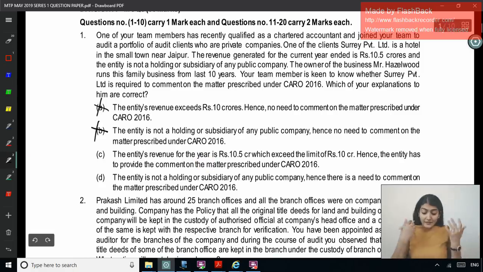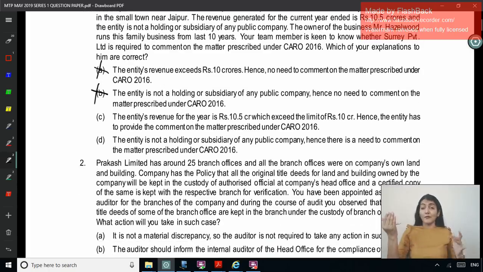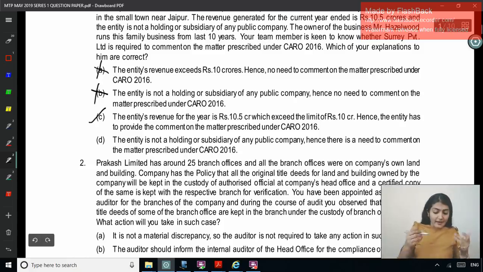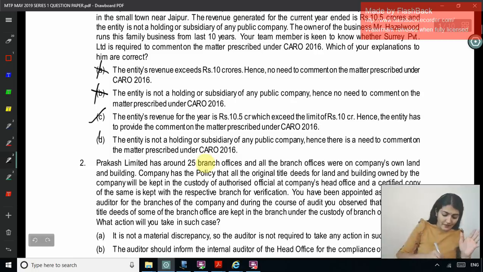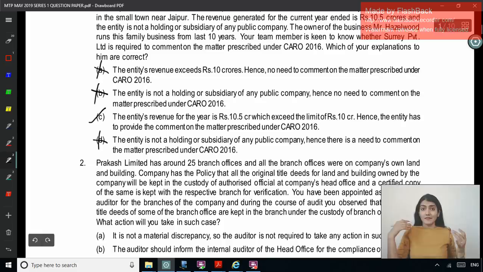Option C: the entity's revenue for the year is 10.5 crore, which exceeds the limit of 10 crore. Hence, the entity has to provide comments on the matters prescribed under CARO. Yes. And the last one: the entity is not a holding or a subsidiary of any public company, and hence there is a need to comment on the matters prescribed. It's a filler, right? So the correct option is C.